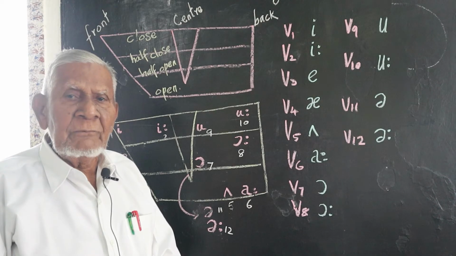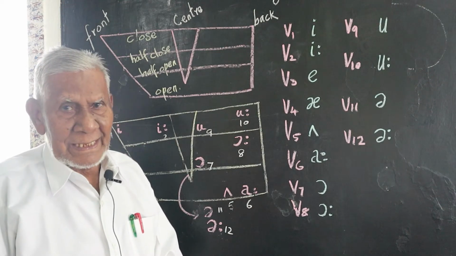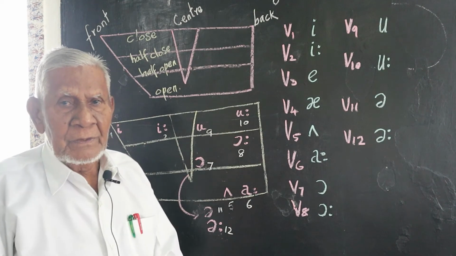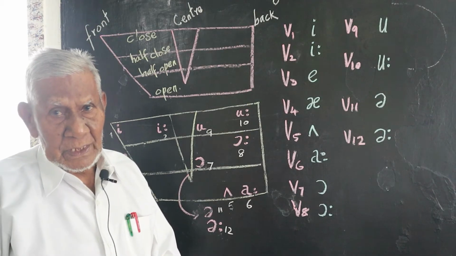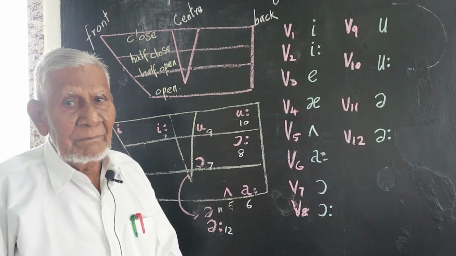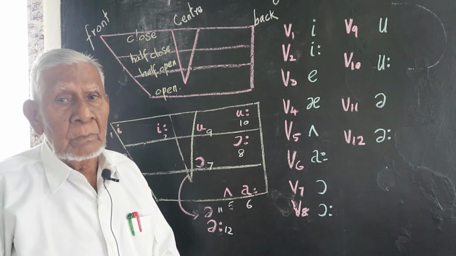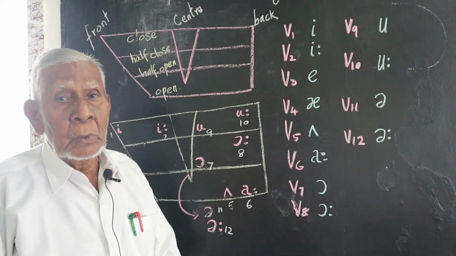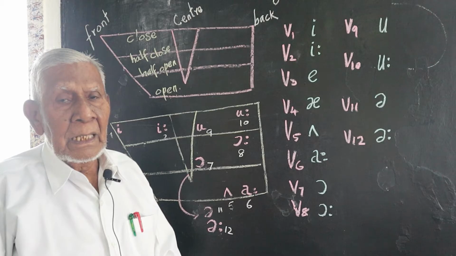That is meant only for written English. But in spoken English, there are 12 vowels.